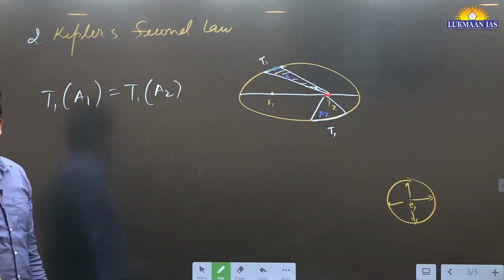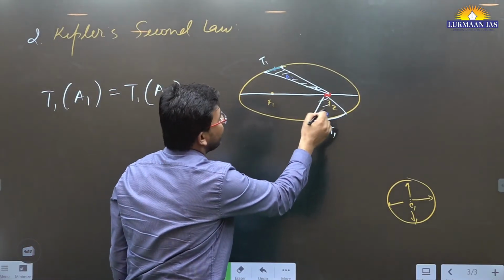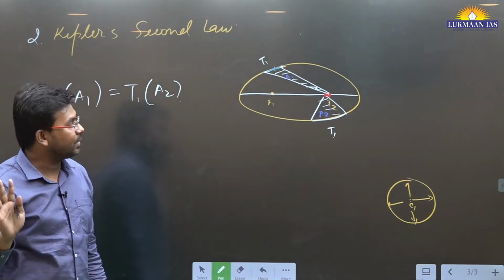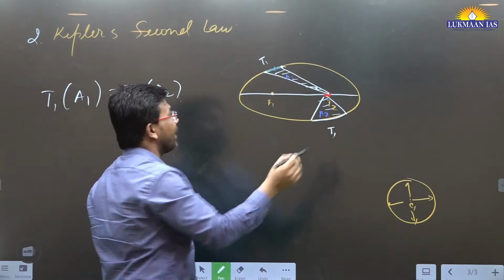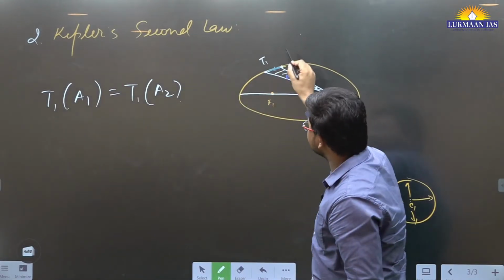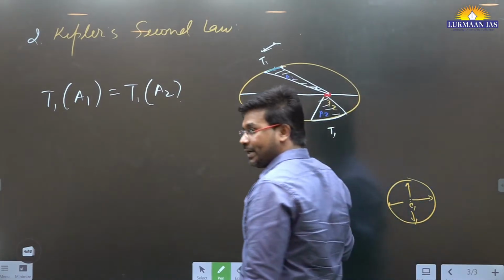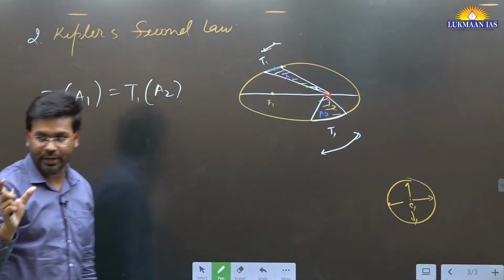It means the planets will sweep equal area in equal amount of time when they are revolving around the sun. And in this process, if the planet is away from the sun, it will be covering lesser distance. If it is near the sun, it will be covering more distance in the same amount of time.